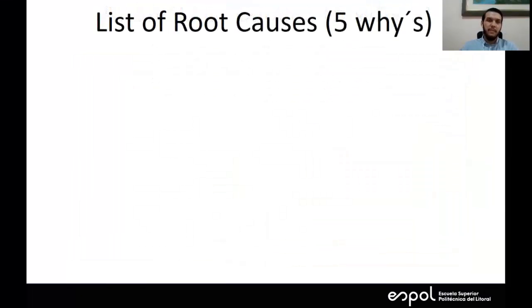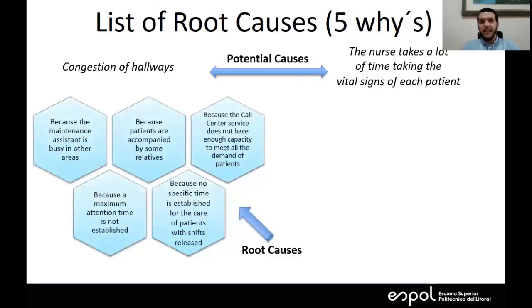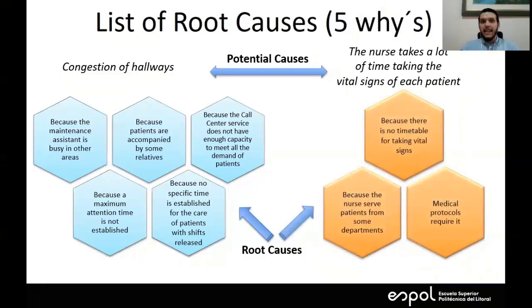So for those two potential causes, we could conclude that the root causes of hallway congestion are the lack of availability of systems personnel, long call center attention times, and lack of service capacity of the call center, and therefore the routes are congested and thus also the hallways. On the other hand, the delay in taking vital signs is caused by the lack of a schedule for the execution of this activity.